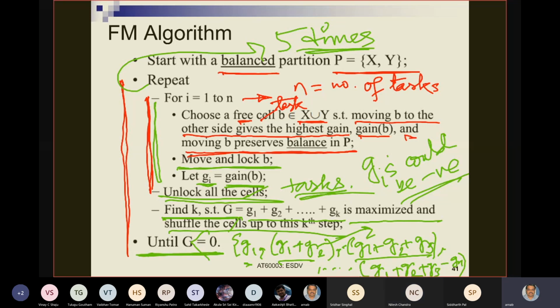This is essentially what it tells us when it says until capital G is less than or equal to 0. This 5 times has no relation with it. The paper says that in most cases, the outer repeat loop runs at most 5 times. That means within that many times, you converge to a solution. You get an entire inner for loop for which you do not get any gain.